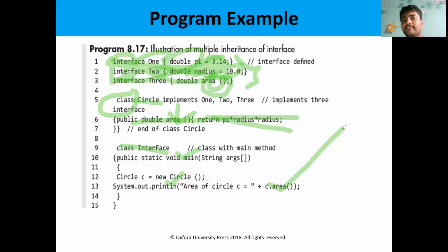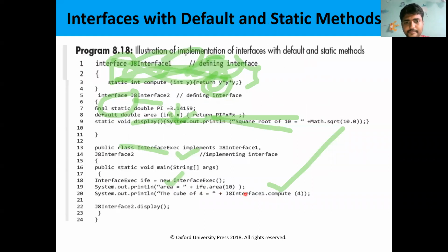Those constants are defined by using the keyword #define. In the C program, we use #define PI 100. So interfaces are also the same concept. Here we are using constant values or abstract methods, skeleton methods. So this is the concept of interfaces. Any doubts? Let us see one more example.